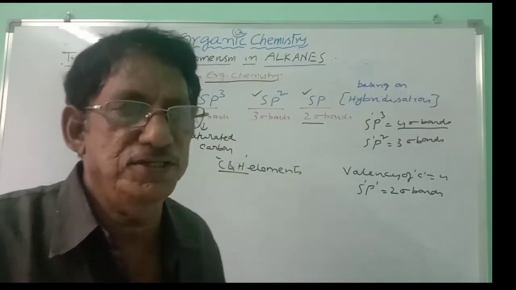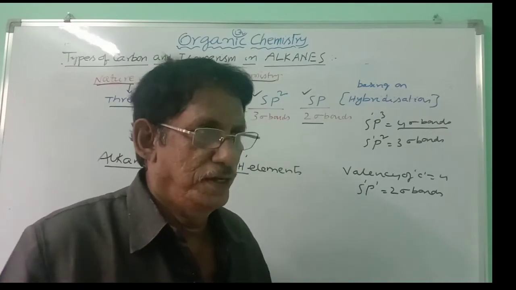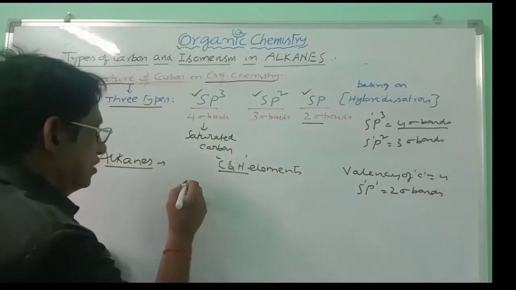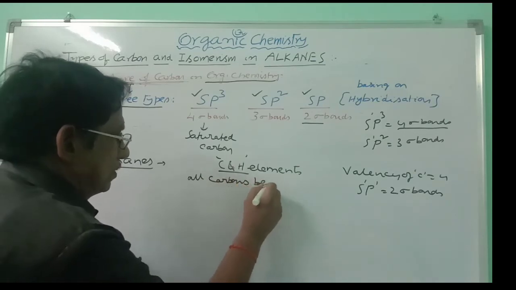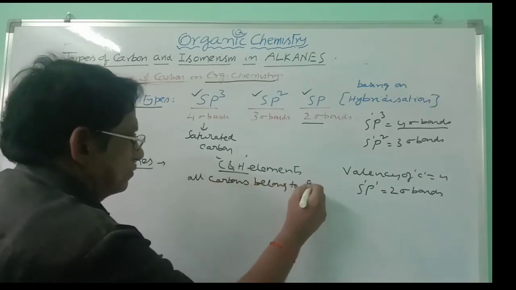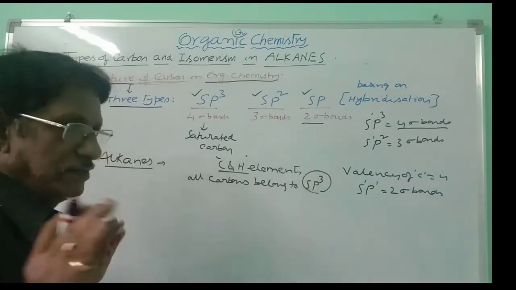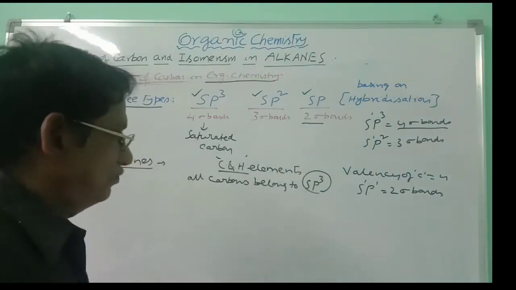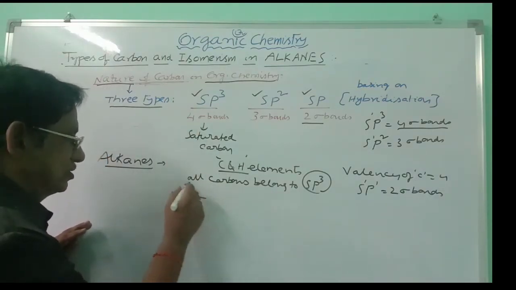There is no sp2 hybridization. There is no sp hybridization in the case of alkanes. And that is why all carbons here belong to sp3 hybridization. That means every carbon must be able to form 4 sigma bonds, individual bonds like this.